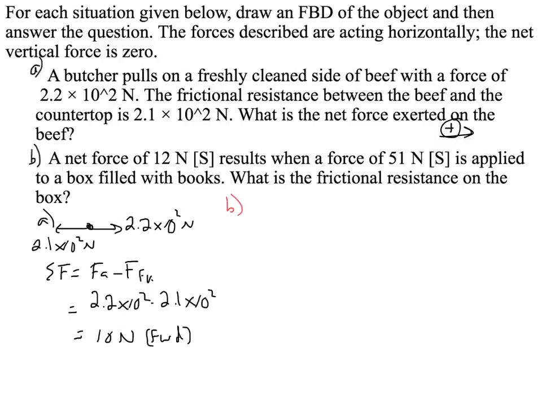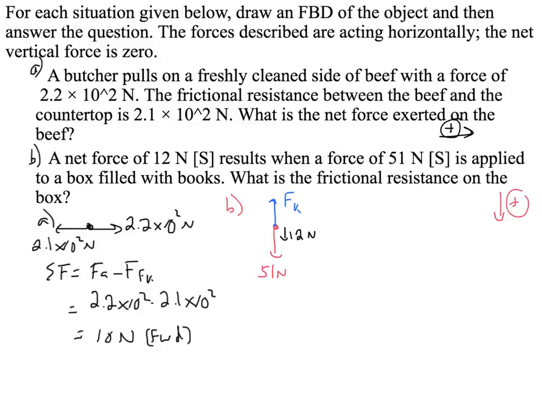B says, a net force of 12 newtons south results from when a force of 51 newtons south is applied to a box filled with books. What is the frictional resistance on the box? Okay, so let's draw our diagram. Again, let's set down as positive to make it easier. So we're going to say a net force of 12 newtons results when a force of 51 newtons south is applied. So we'll say that is 51 newtons. Going back the other way is going to be the friction, kinetic friction. And as a result, we get a net force of 12 newtons south.